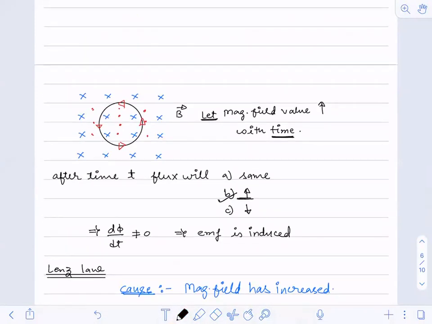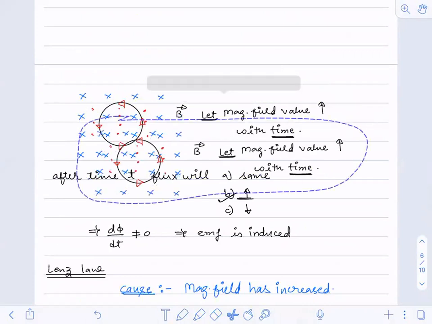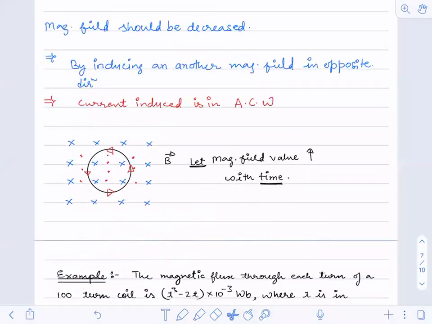Exactly the same thing you have to do, but instead of increasing the magnetic field, what you are supposed to do now is decrease the magnetic field. I know the direction will be reversed, but still you have to verify this.